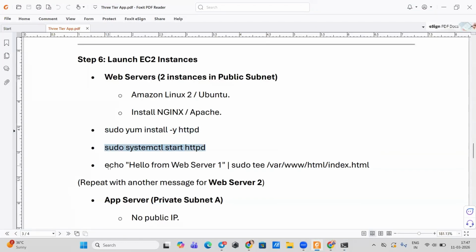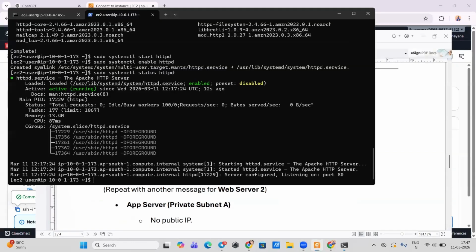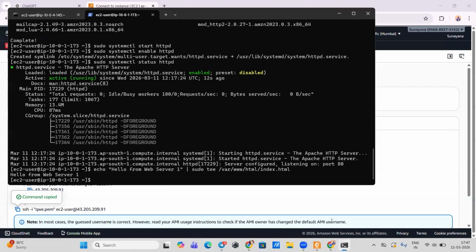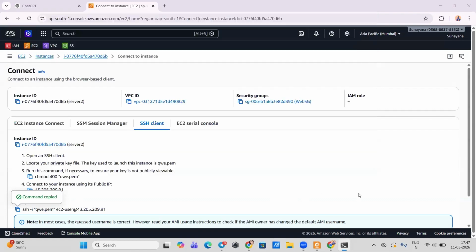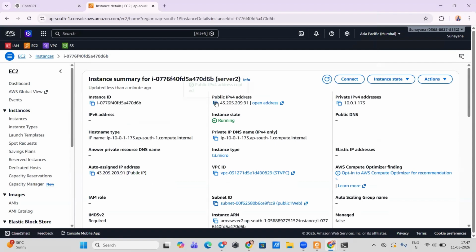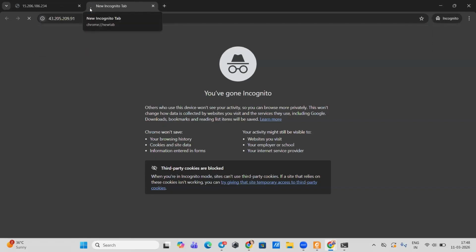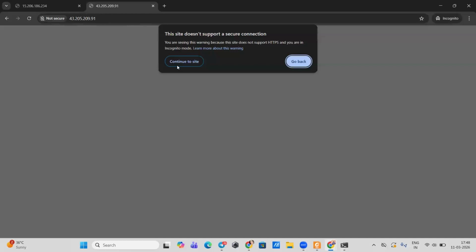Next. That's it. Oh, okay, just a second. This is gonna be this. Okay, hello from server 2 is supposed to be the changed message. Then copy this public IP, go over here, paste it, and see if it's, yeah, it's getting reflected.